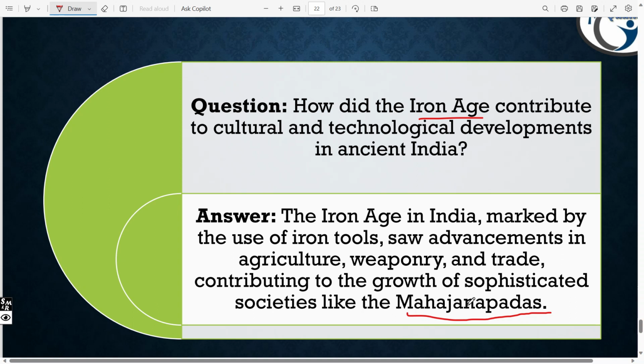But these questions are very important, and these were asked in previous years' question papers of the UPSC and the APPSC, and I have seen many questions in examinations conducted by Indian states as well as the central government. You have to know every question. This question is super important, the main reason being that it connects the Iron Age to the Mahajanapadas. So what is connected here? Agriculture, weaponry, and trade. This question is super important. Please note this down. Okay, next.